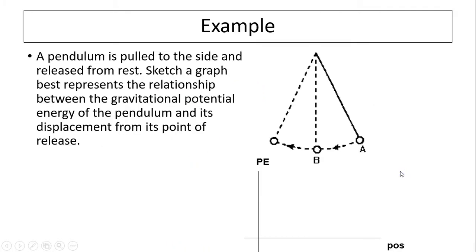Let's take a look at this example. A pendulum is pulled to the side and released from rest. Sketch a graph that best represents the relationship between gravitational potential energy of the pendulum and its displacement from its point of release.